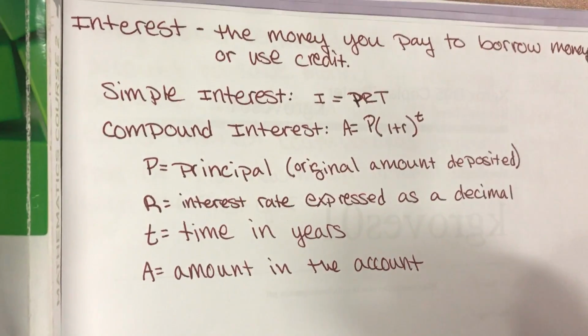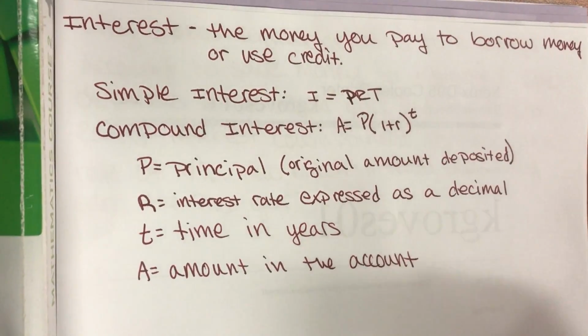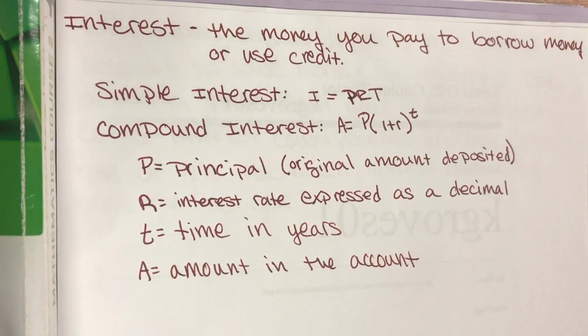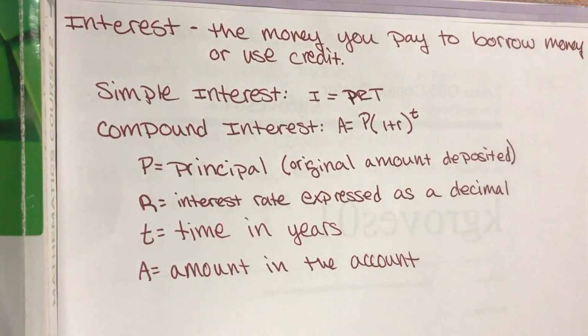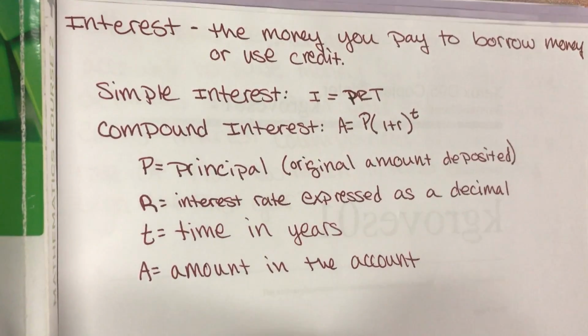To be honest, we deal with interest rates and interest on a daily basis as an adult. So why do we need to learn this while they're in 7th, technically 8th grade? Well, a lot of the times parents want to get them a car at the age of 16, and it's got an interest rate on it. So that car that you think is going to cost you $3,000 is going to cost you a lot more because of the interest that you have to pay on it. Also, what about them thinking about saving for college and wanting to look into a bank account with a high interest rate? That's when you want a high interest rate. On a savings account you want the high interest rate because it'll give you the money.